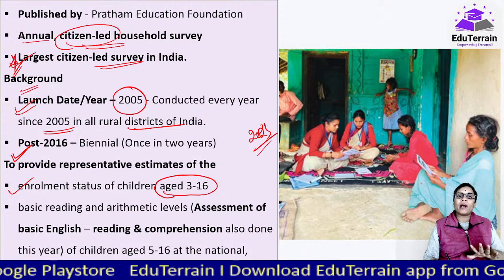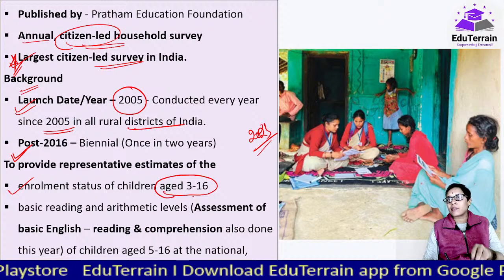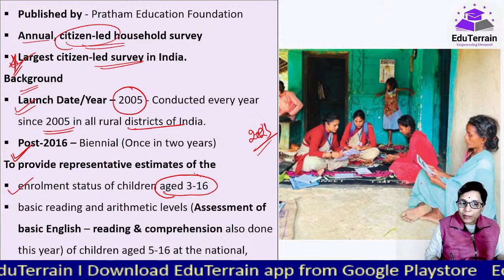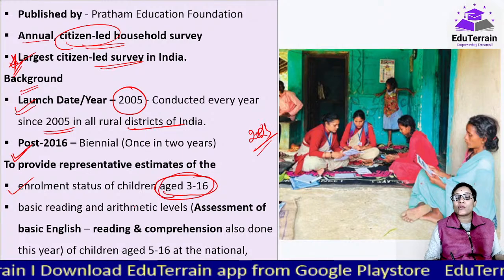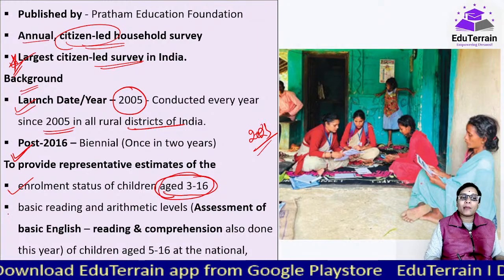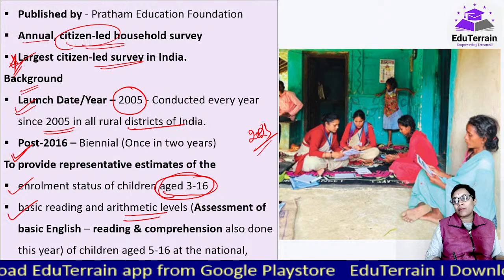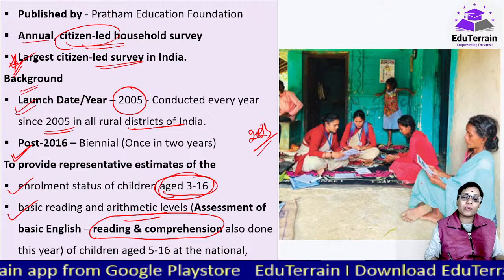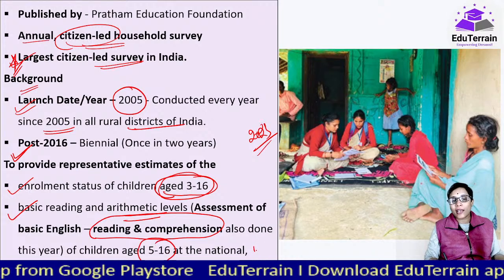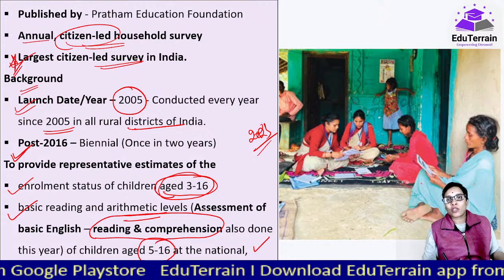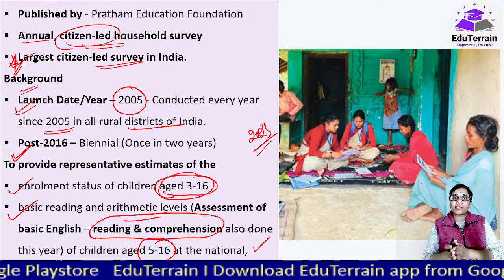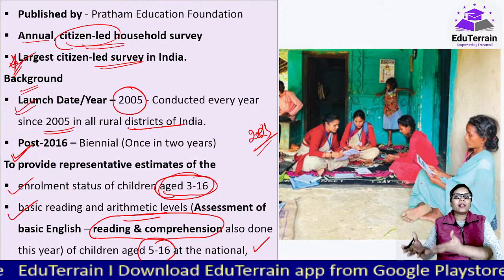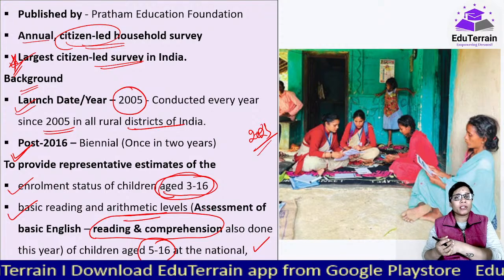But otherwise, this survey and the report were established especially for children between 3 to 16: the enrollment status and the basic arithmetic and reading levels, that is, assessment of English reading and comprehension for the ages between 5 to 16 years at the national, state and district level. So based on all the districts that they have covered for a state, they'll come up with the data for that state. Based on all the states' data, they'll come up with the data for the national level.